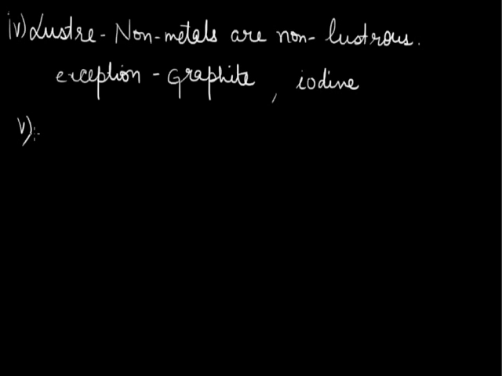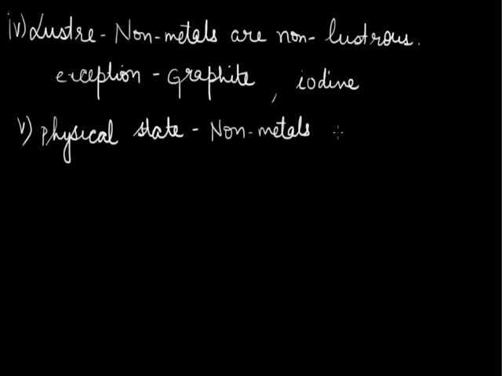Next physical property of non-metals is their physical state. Non-metals are found in all the three states, that is, non-metals are solids, liquids, as well as gases.